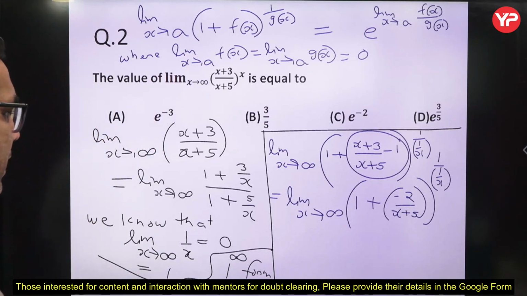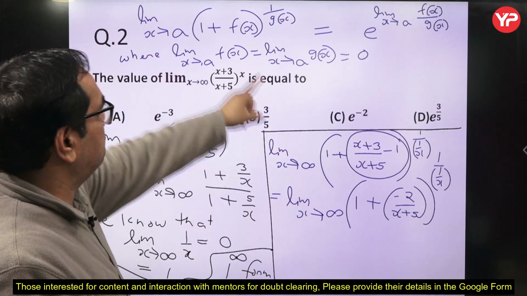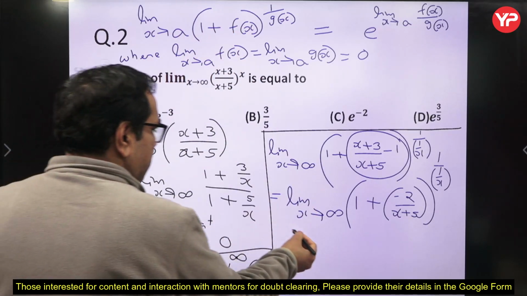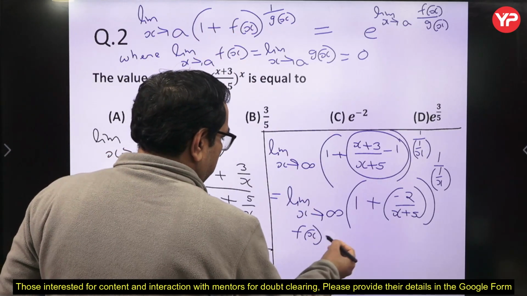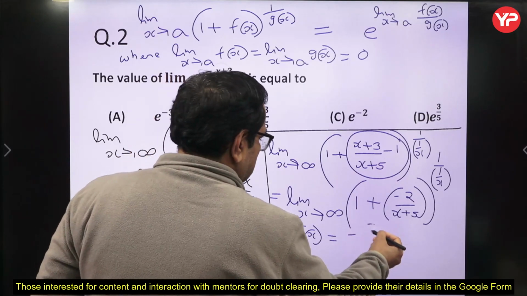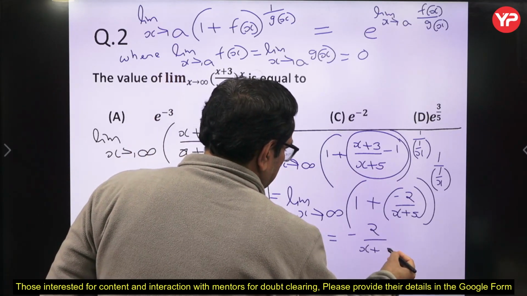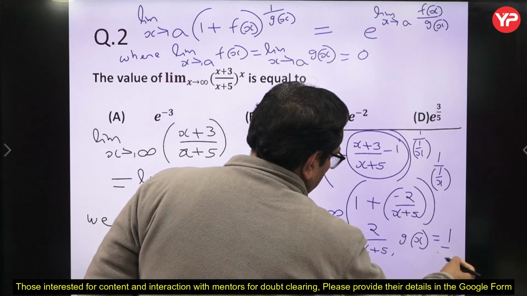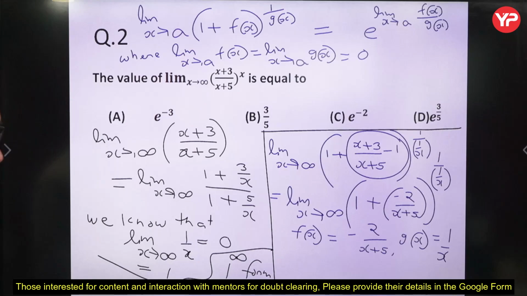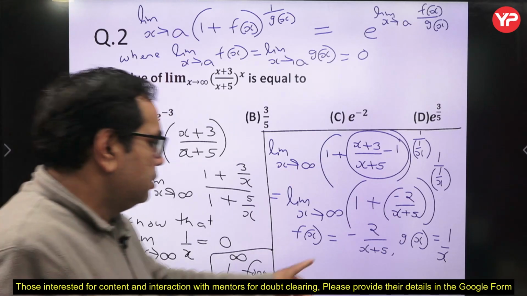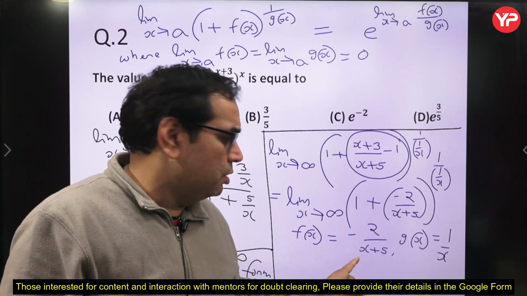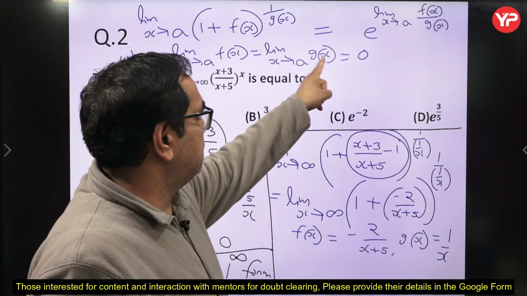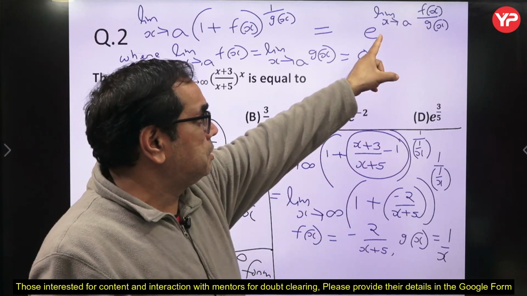Now we can see that we are having two functions. If we compare this form with this form, we can see that we are having f(x) equal to minus 2 upon x plus 5, and this g(x) is equal to 1 over x. And we can see that as x approaches infinity, this minus 2 upon infinity is 0 and this is 0. So this condition is satisfied. So we can use this formula.